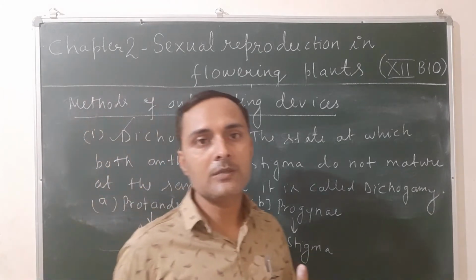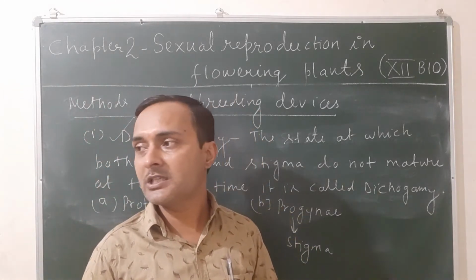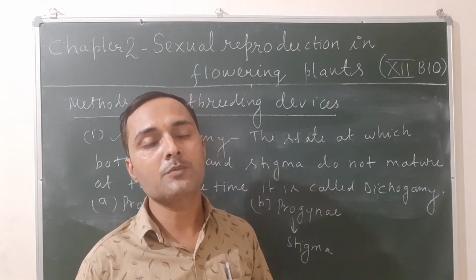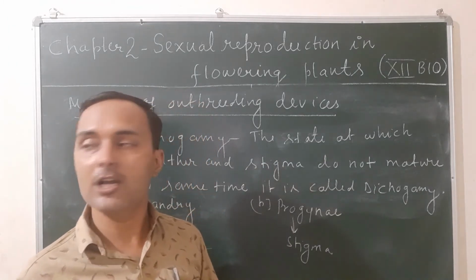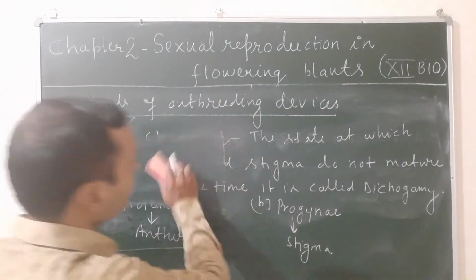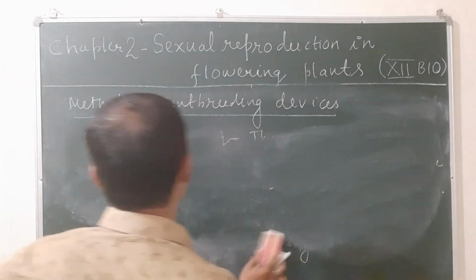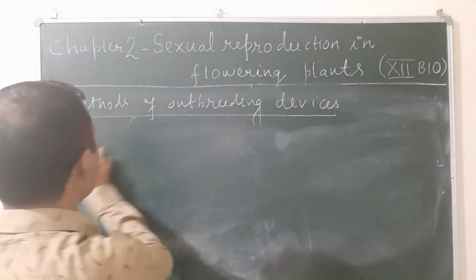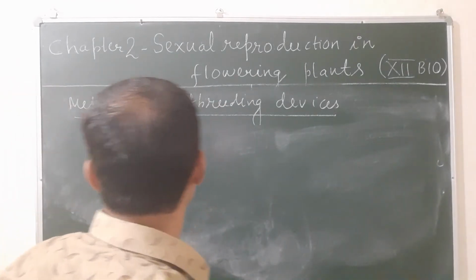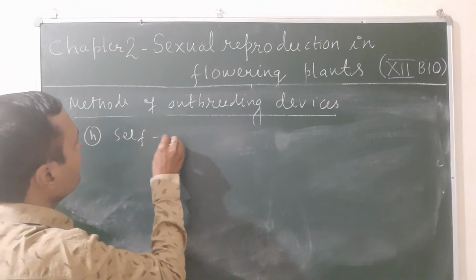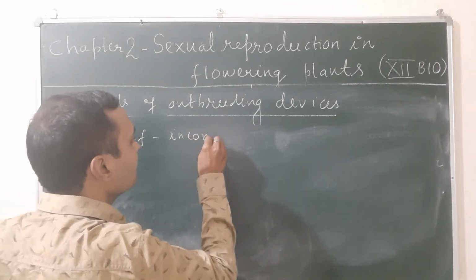Suppose a flower is bisexual, I can say the plant is bisexual. But when both the structures do not mature at the same time, then it always promotes cross pollination. Now let us see the second one, that is self incompatibility. Self incompatibility is the second method of outbreeding devices in flowering plants.